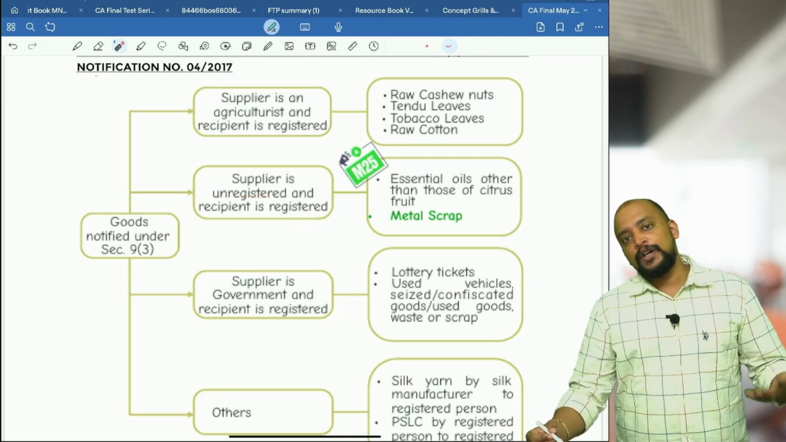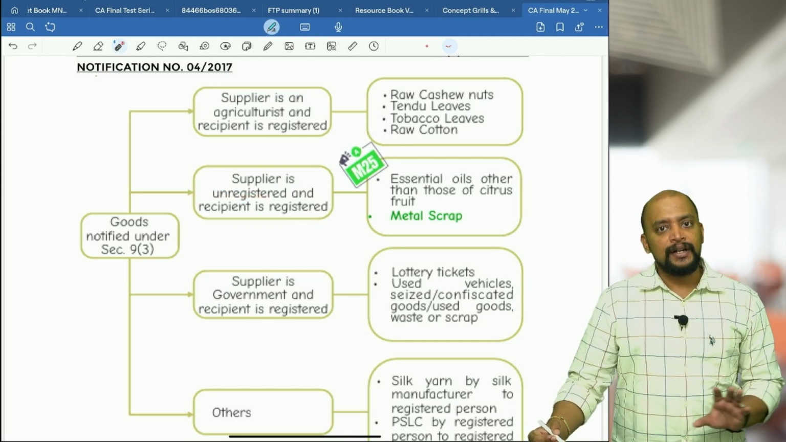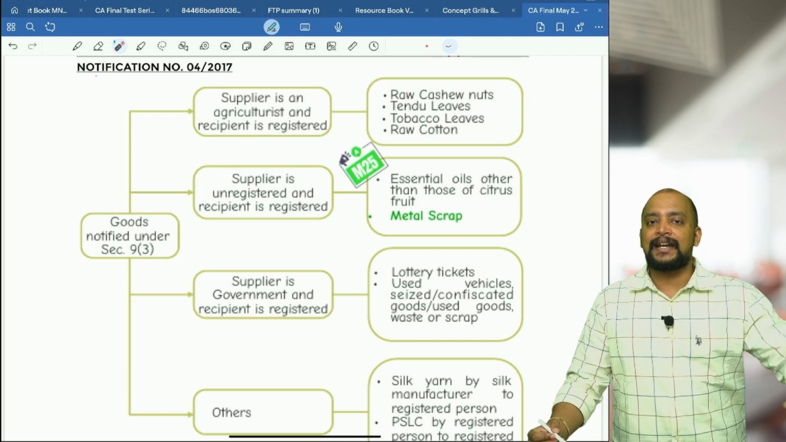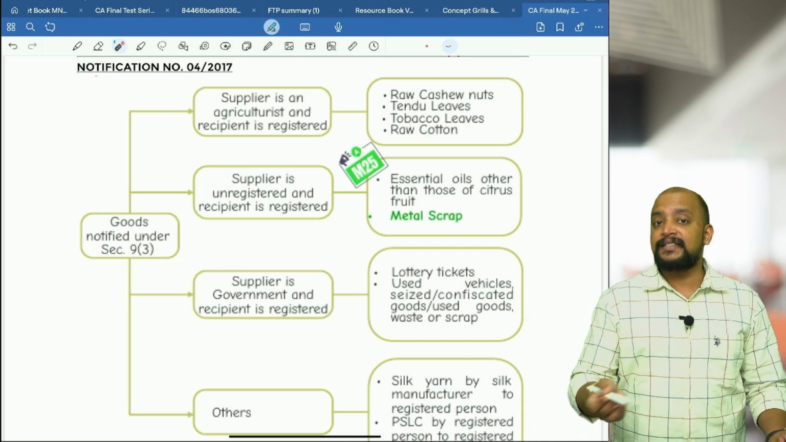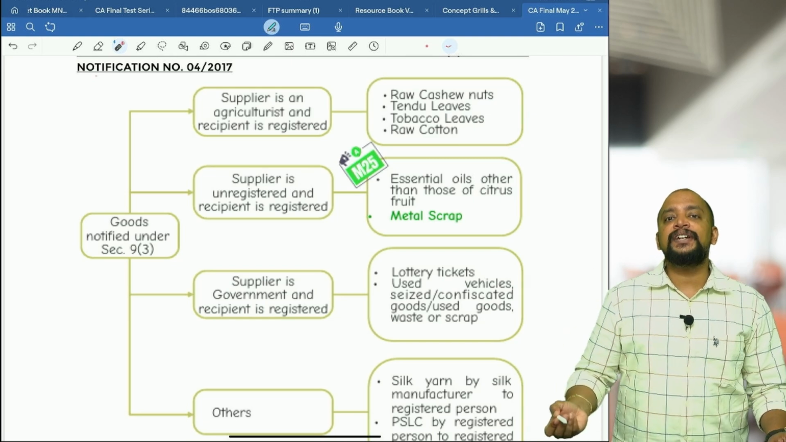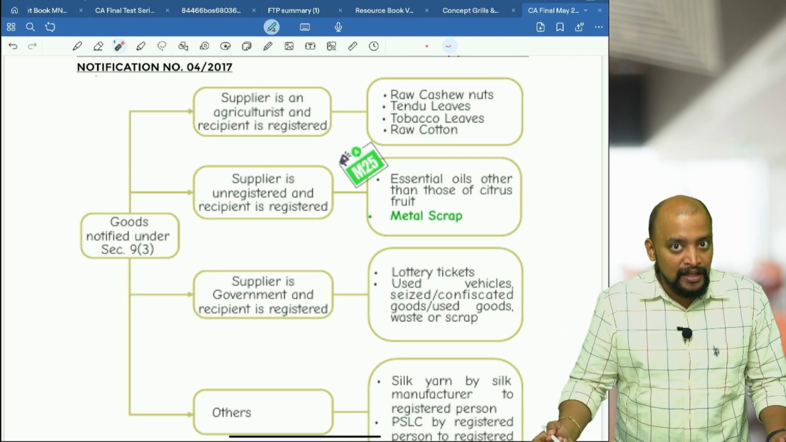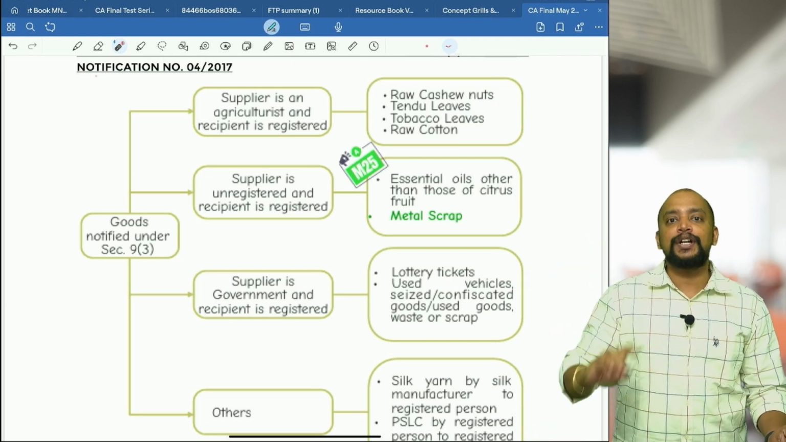registered. What if both supplier and recipient are registered? Will it come under RCM? No, sale of metal scrap will not come under RCM. And here the condition itself says the recipient should be registered. What if the recipient is unregistered? This will not be applicable. So the compulsory registration doesn't invoke here.